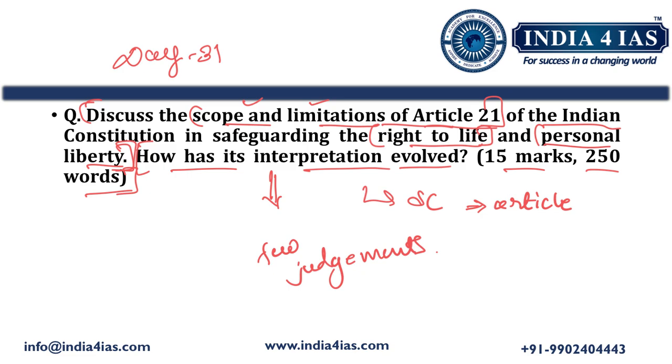In the second part, how the interpretation of Article 21 evolved by the Supreme Court. So the liberal interpretation of Article 21 done by the Supreme Court through various judgments, that we should answer.